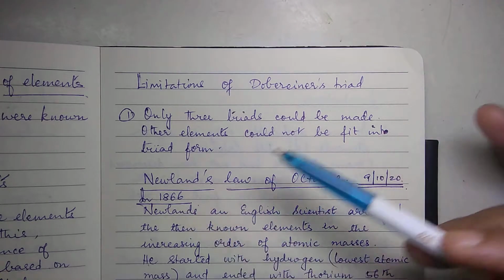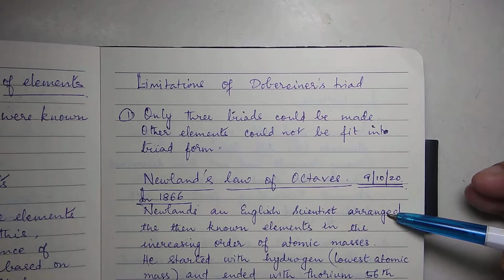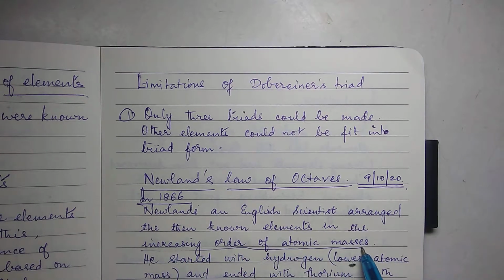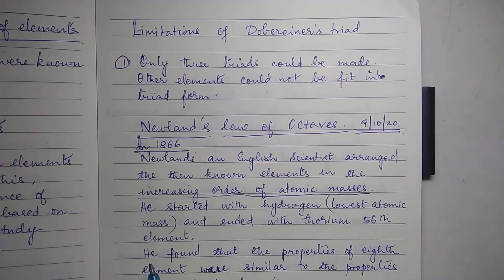In the year 1866, he gave his study, and what he did, he arranged the elements. That time, 56 elements were known, and these 56 elements, he arranged them in the increasing order of atomic mass. Like he started with hydrogen, which was having the lowest atomic mass, and then he ended it with thorium, which was the 56th element known at that time. Now today, its atomic number goes beyond 90.